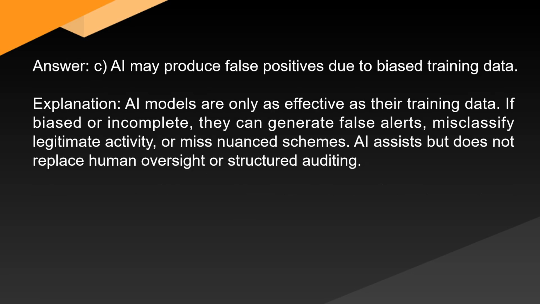Answer C. AI may produce false positives due to biased training data. Explanation. AI models are only as effective as their training data. If biased or incomplete, they can generate false alerts, misclassify legitimate activity, or miss nuanced schemes. AI assists but does not replace human oversight or structured auditing.